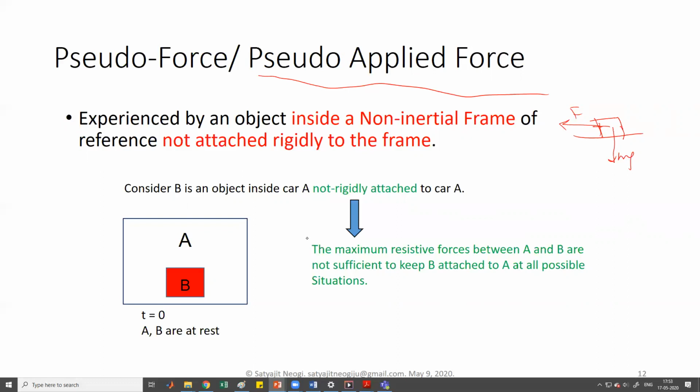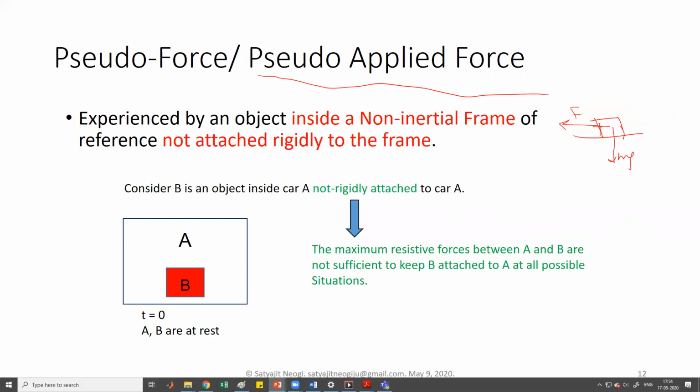So let's now understand what this pseudo force is all about. As we have already said, it's experienced by a non-rigid object. So it's experienced by an object which is inside a non-inertial frame of reference, but is not attached rigidly to the frame, like you or a suitcase that you might have, suppose you are not holding on to it.